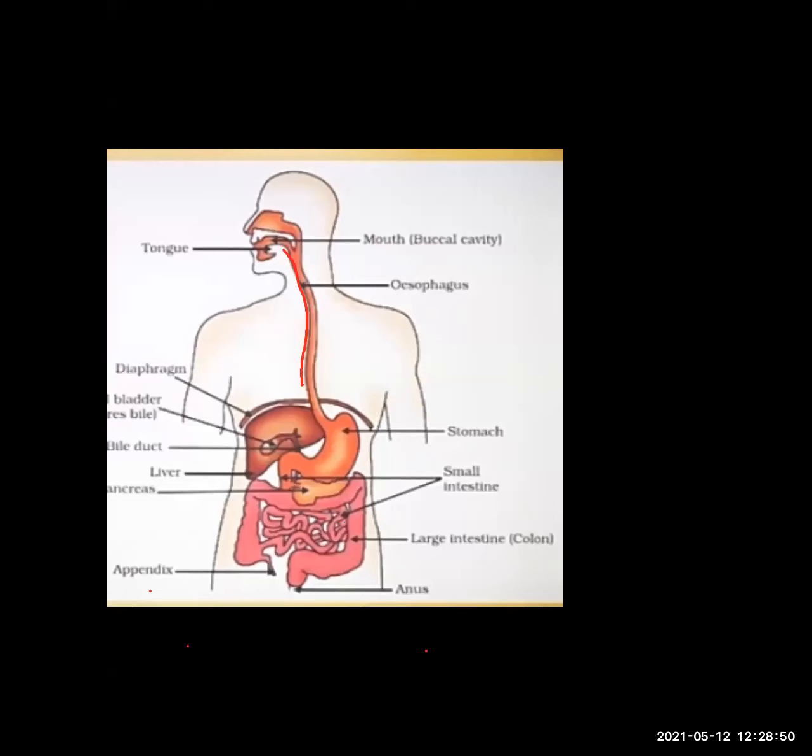In the mouth, only salivary amylase digests the carbohydrate and converts it into maltose. And how much of the carbohydrate is converted into maltose? Only 30% is converted into maltose in the mouth. Clear, everybody?